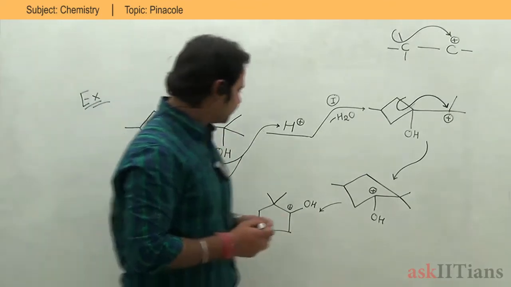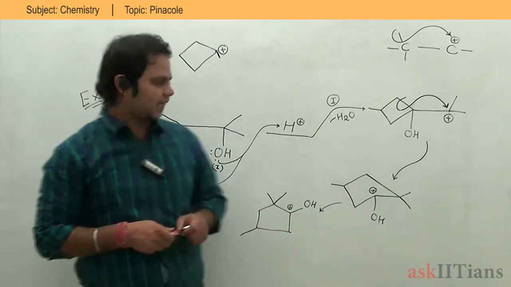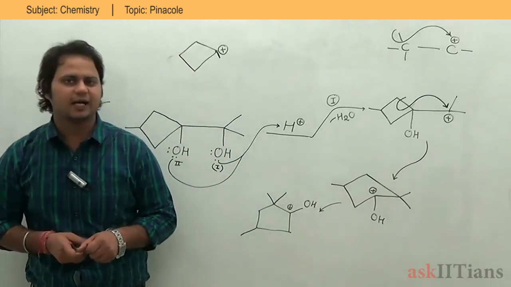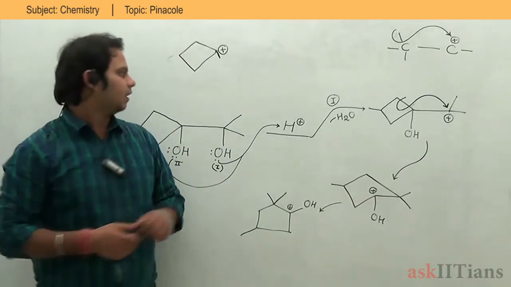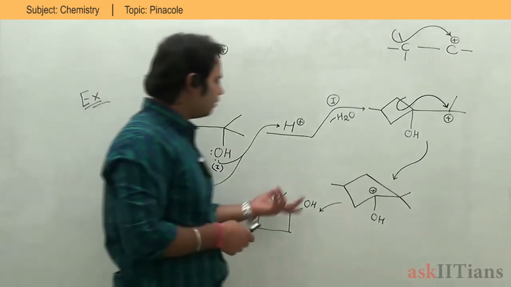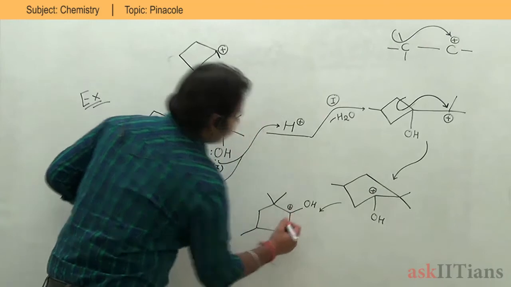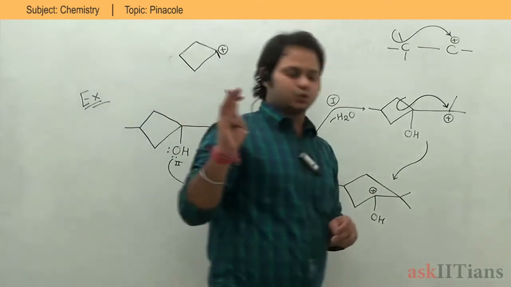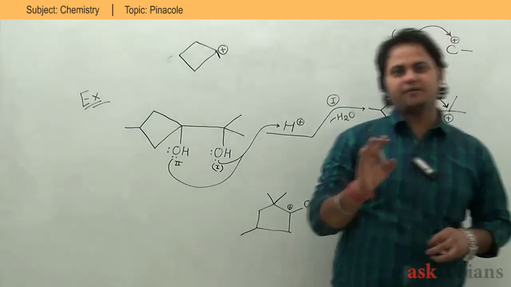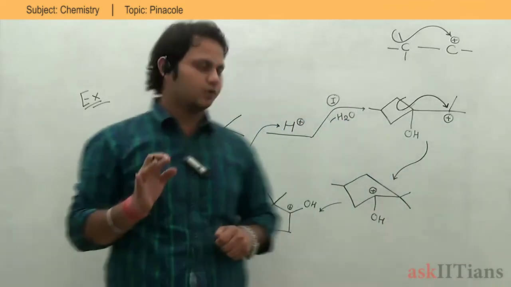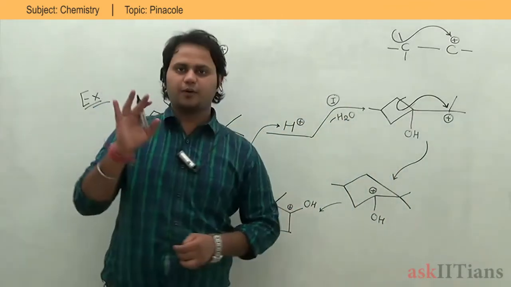So now, sir, you are talking about alcohol to ketone. Where am I getting alcohol to ketone? In the reactant I have alcohol, but where is the ketone? Now, this is a positive charge. In the medium, I have H2O. That is the only thing I have in the medium. Second thing is OH.